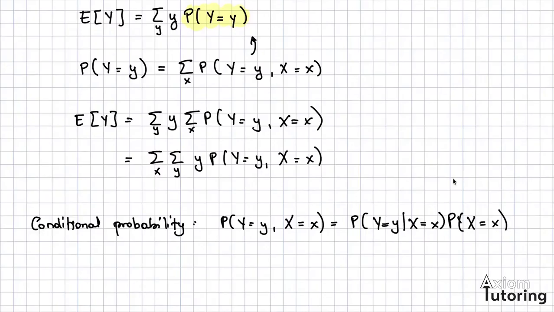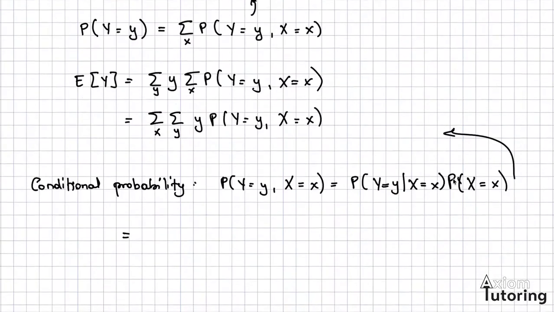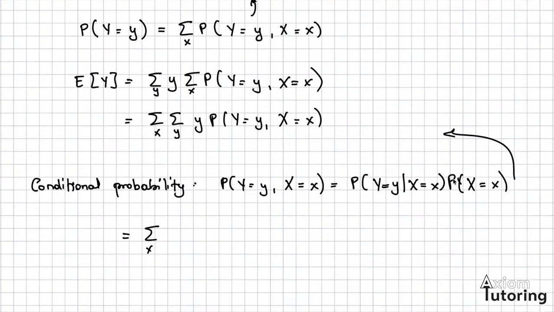Then we're going to rewrite this expression as the sum over x, sum over y, of y times the probability of y being equal to y, conditional on x being equal to x, times the probability of x equals x.